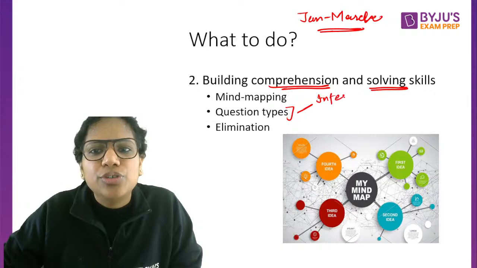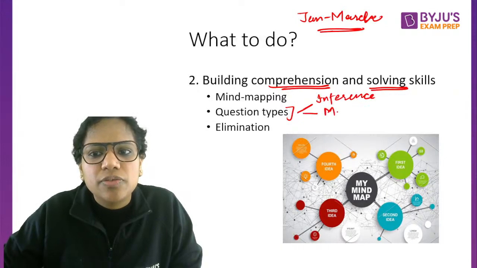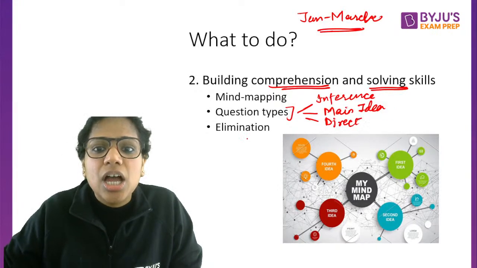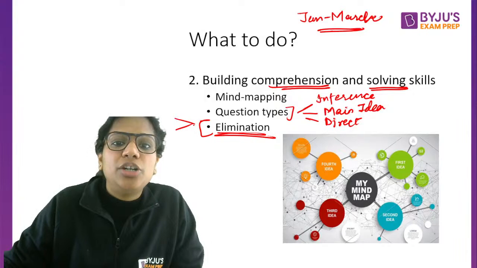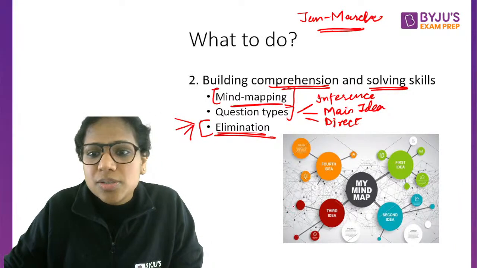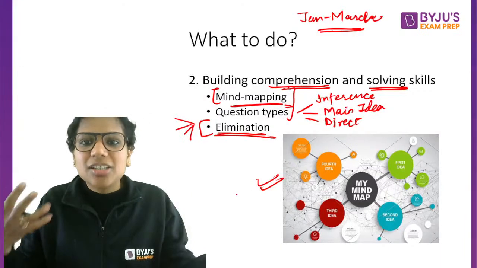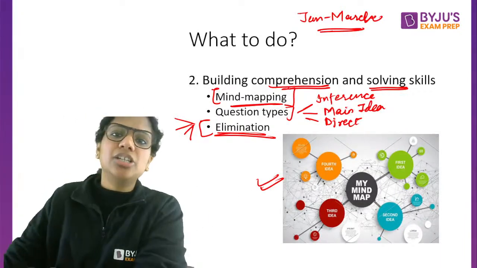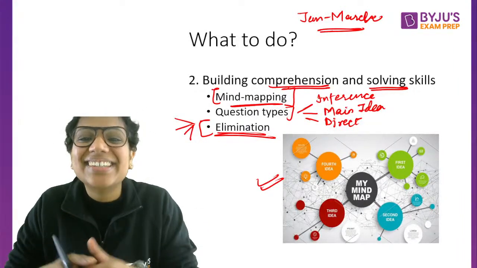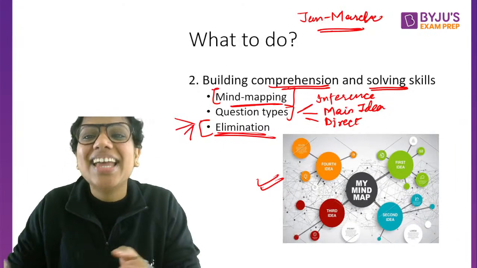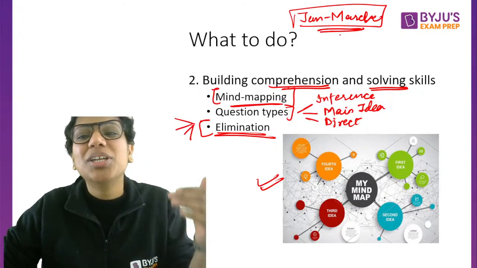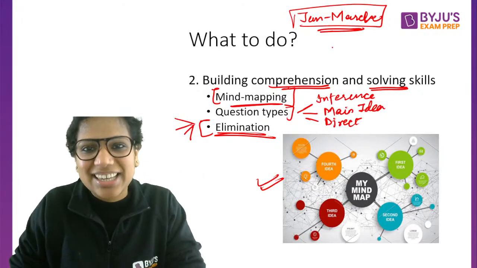How would solving an inference question be different from solving a main idea question or from solving a direct question, right? How should I eliminate, particularly when I find options to be close, to be tricky? How can I retain the passage better? What is mind mapping? So these are the concepts that are involved there. Students think, what is there in English? We can read passages ourselves, what can anyone tell us about passages, right? There are a lot of concepts that are involved here that you should hone, particularly during these months, so that you can execute those things in the coming months.